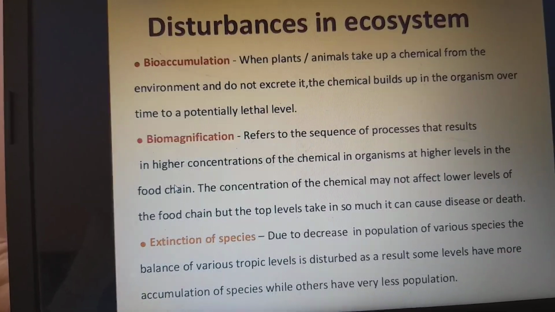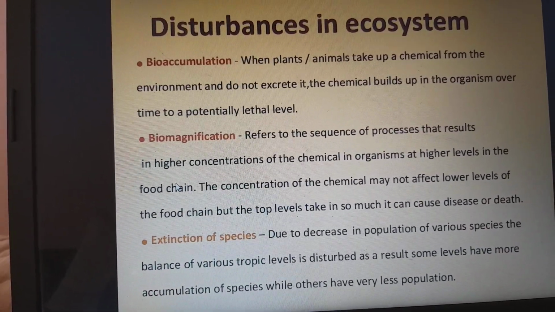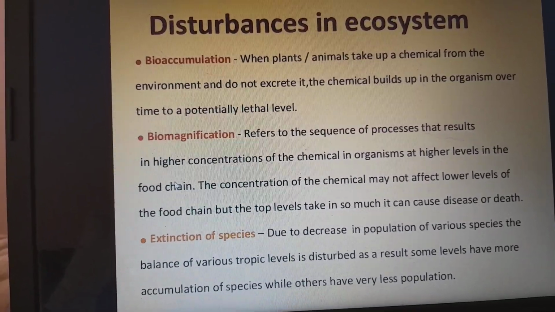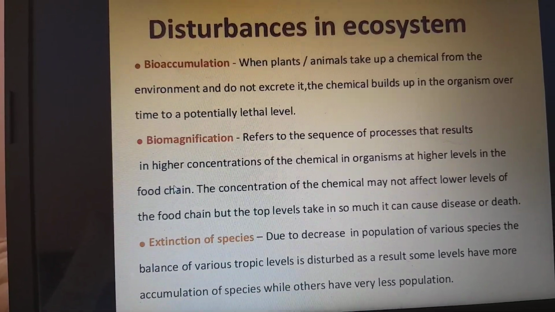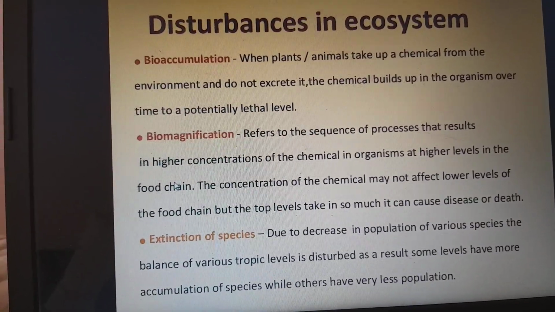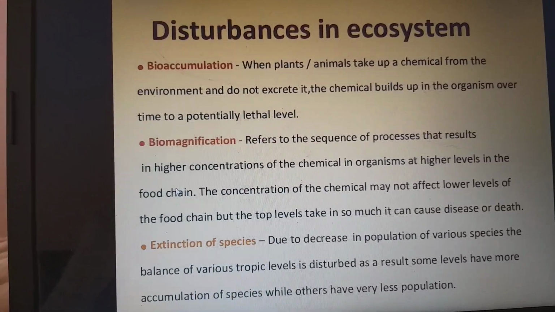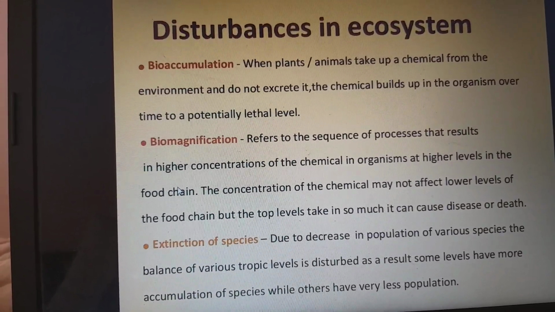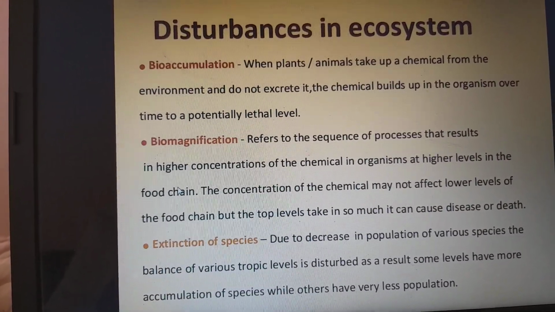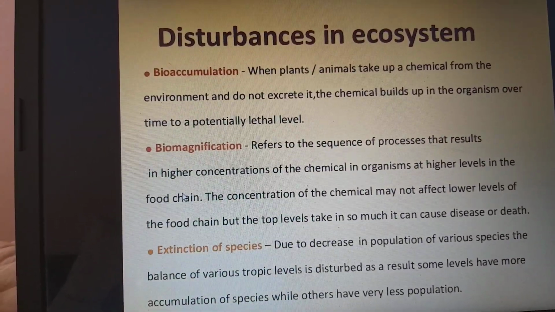So due to a decrease in the population of various species, the balance of the various trophic levels is disturbed. As a result, some levels have more accumulation of species while others have less population. So these disturbances will be seen in the ecosystem with the extinction of species, bioaccumulation and biomagnification. These three are the important disturbances in the ecosystem when related to food pyramids, food webs and food chains.